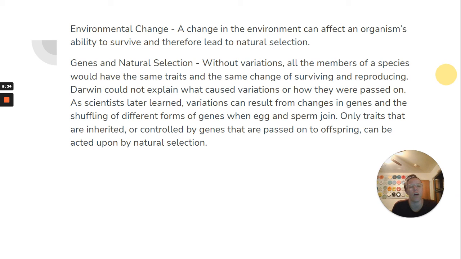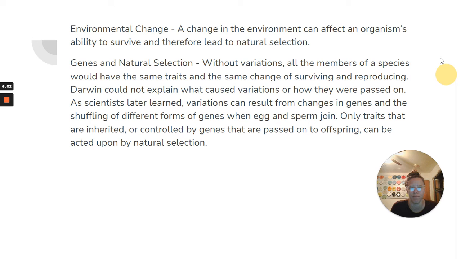And last, genes and natural selection. Without variations, all the members of a species would have the same traits and the same chance of surviving and reproducing. Darwin could not explain what caused variations or how they were passed on, but scientists later learned that variations can result from changes in genes and the shuffling of different forms of genes when egg and sperm join. Only traits that are inherited or controlled by genes that are passed on to offspring can be acted upon by natural selection.